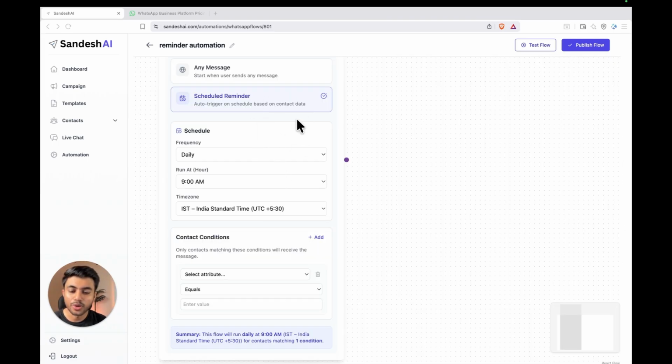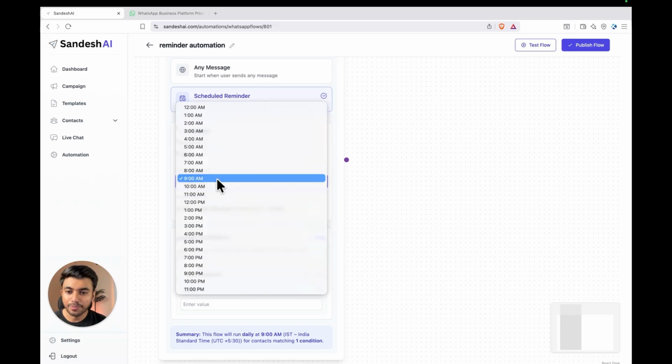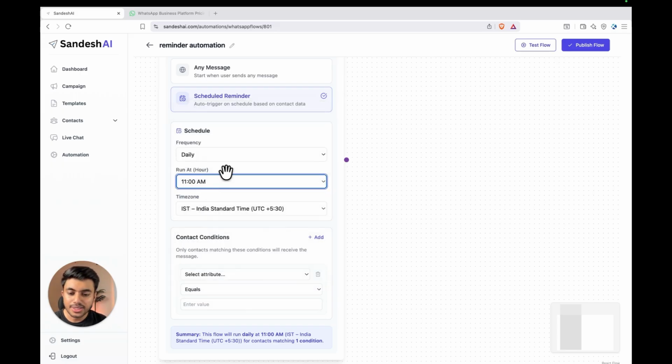Now we need to set up the automation rule. First, choose when you want this automation to run. For example, you can set it to run daily at a specific time. So select the frequency. I want to run this daily. Select the time, at what time. So here I'm selecting 11 a.m. as I want to trigger a WhatsApp message at 11 a.m. daily. You can select any time based on your preference.